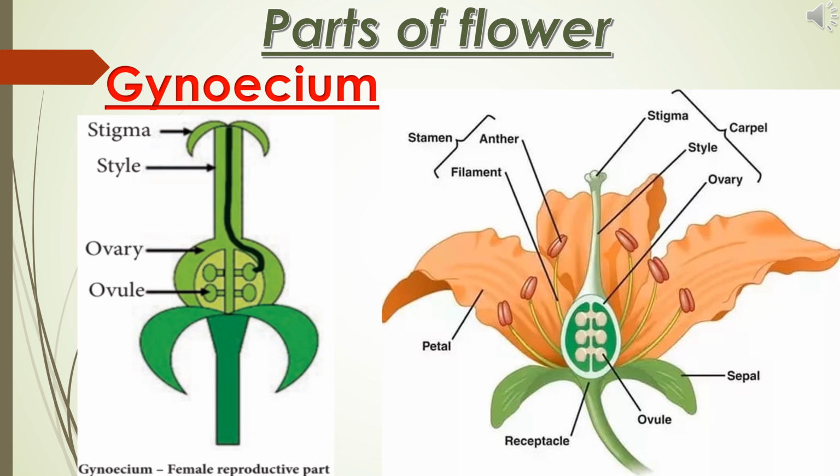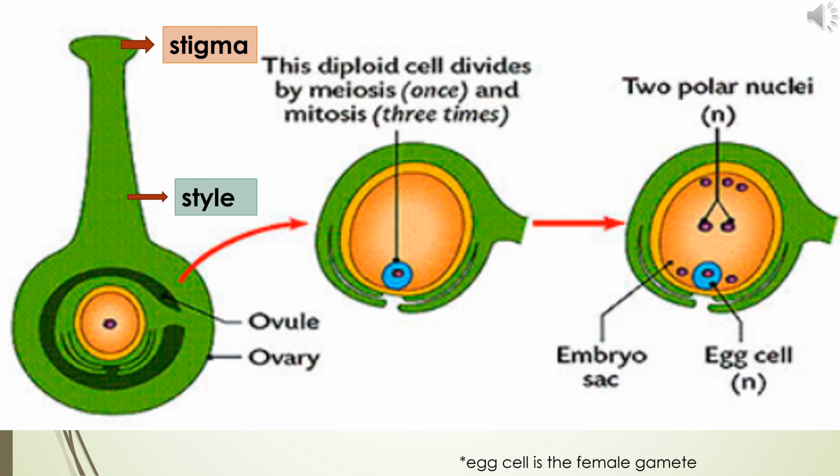And next to the androecium, we can see the female reproductive part of the flower. This is called a gynoecium. It is the fourth whorl of the flower. The gynoecium consists of three parts, ovary, style and stigma. The swollen bottom part is called ovary. Inside the ovary, ovules are present. The ovules contain egg cells. This is the female gamete. After fertilization, the ovules become seeds.